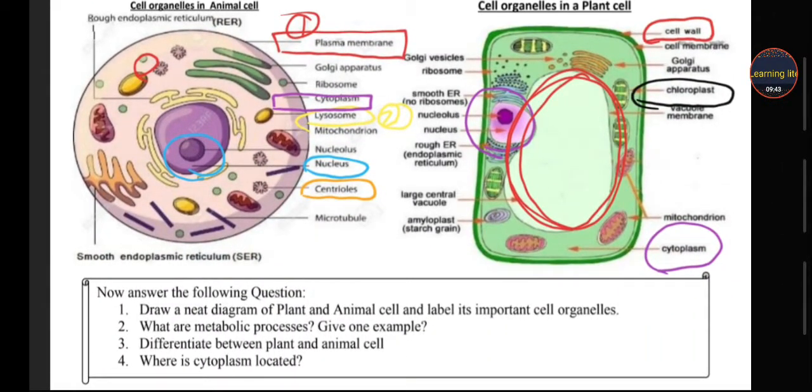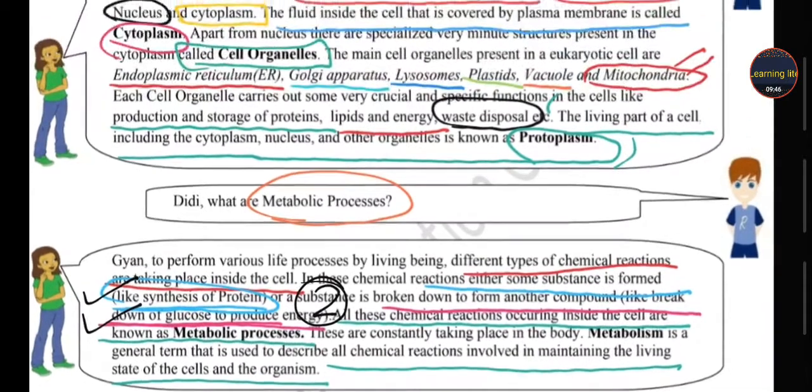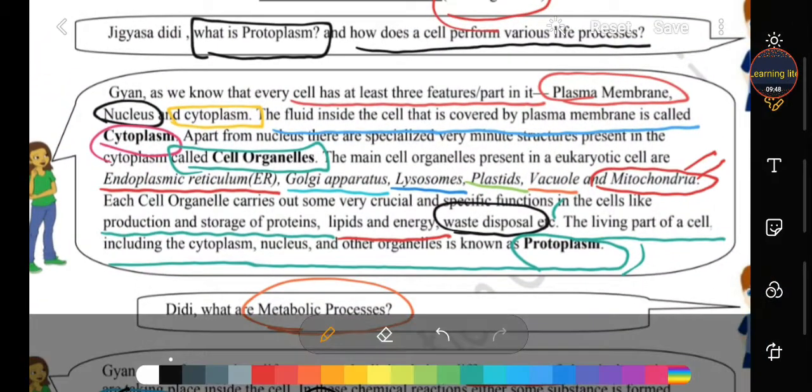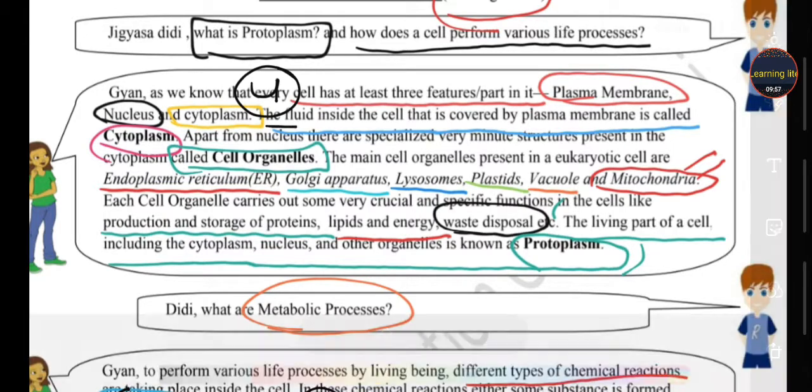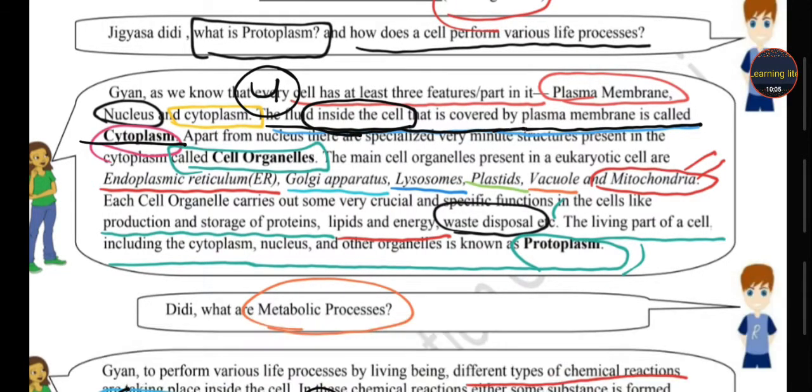And the last, where is cytoplasm located? So student, cytoplasm is located inside the plasma membrane, inside the cell. So the answer to our fourth question is that the fluid inside the cell covered by the plasma membrane is called cytoplasm. So it is present inside the cell covered by the plasma membrane.